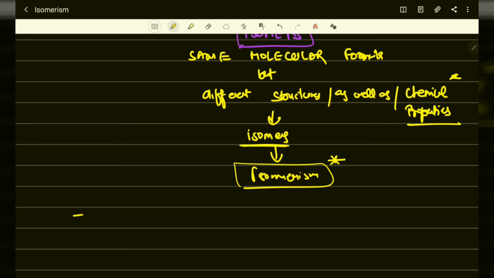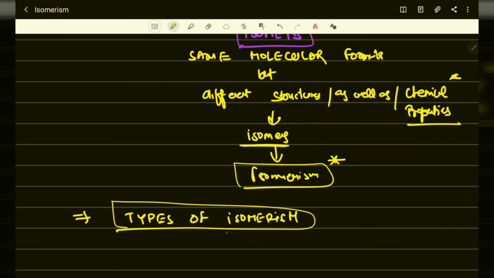Next we will study the types of isomerism in our next lecture, that is the second class.